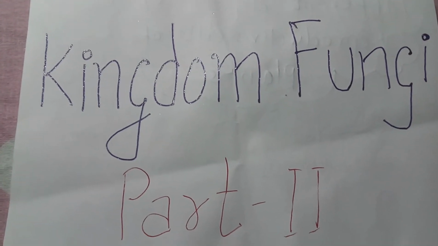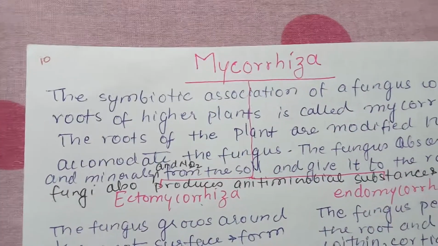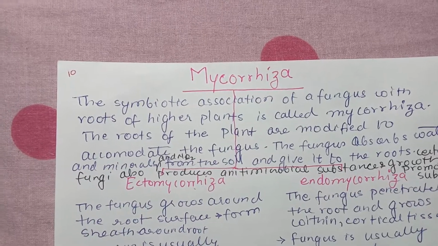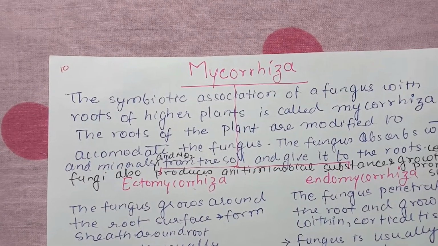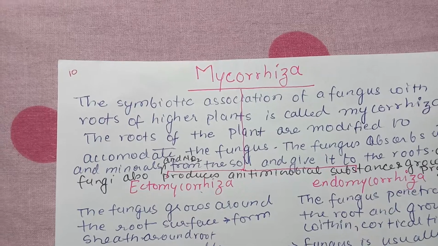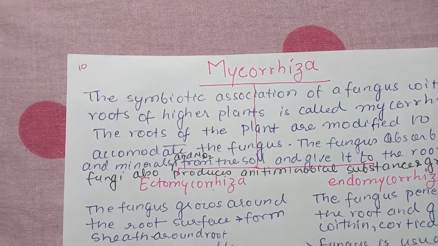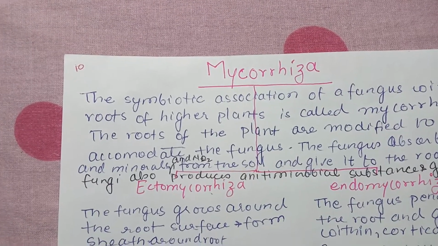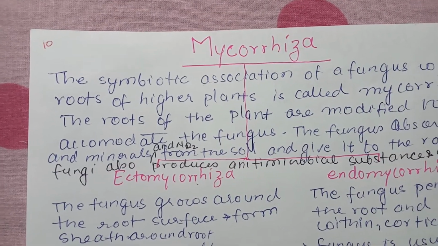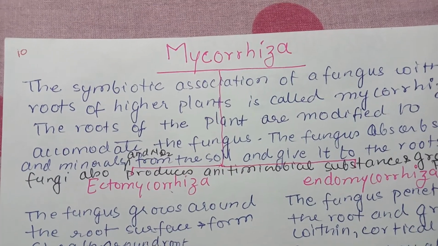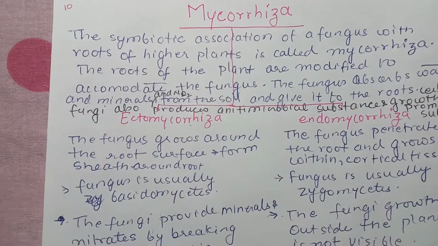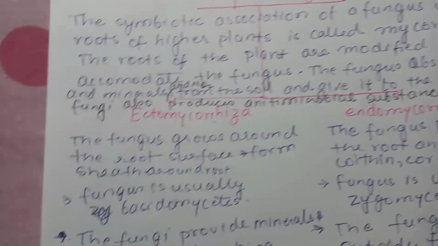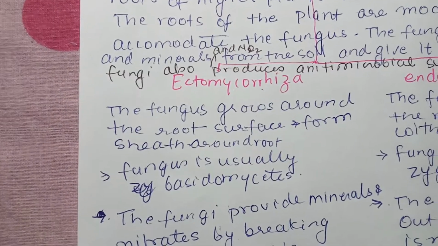Now we will discuss mycorrhiza. Mycorrhiza is a symbiotic association of a fungus with roots of higher plant. The roots of the plant are modified to accommodate the fungus. The fungus absorbs water and mineral and nitrate from the soil and gives it to the roots. Certain fungi also produce antimicrobial substance and growth promoting substance. Now depending on how they are present, it is known as ectomycorrhiza and endomycorrhiza. So we'll discuss one by one.